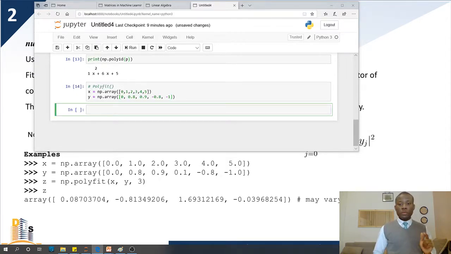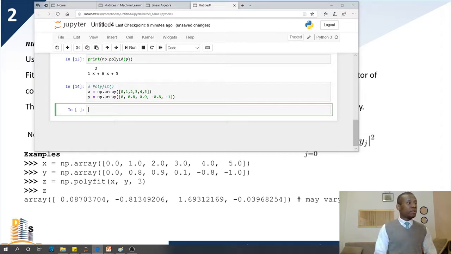Now, we don't know the function relating these two sets of values. So what we can do is a polyfit. Polyfit is going to give us the function that relates these two series of data.